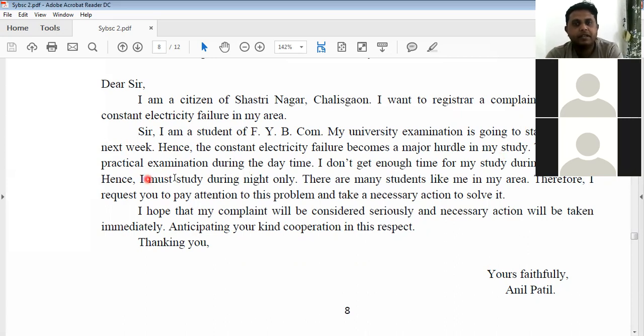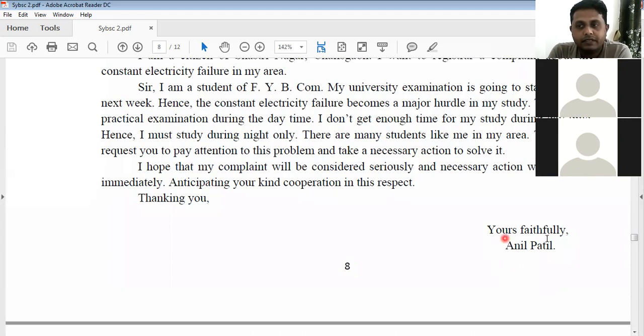I have my practical examination during the daytime. I don't get enough time for my study during daytime. Hence, I must study during night only. So there are many students like me in my area. Therefore, I request you to pay attention to this problem and take necessary action to solve it. Right? This is the last paragraph, the concluding paragraph. So I hope that my complaint will be considered seriously and necessary action will be taken immediately. Then, thanking you. The last part is yours faithfully, Anil Patil. So this is the structure.